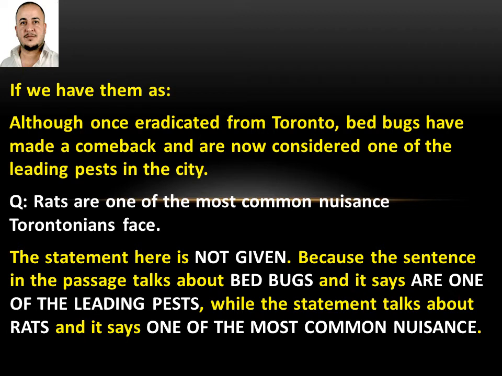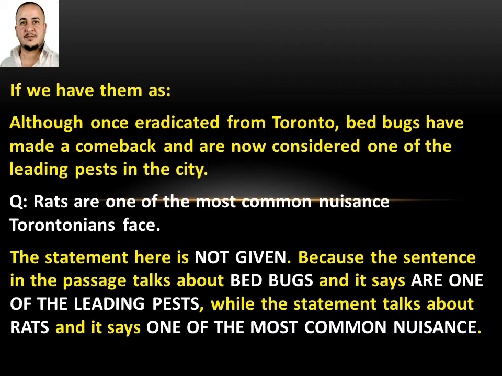If we have the sentences as: although once eradicated from Toronto, bedbugs have made a comeback and are now considered one of the leading pests in the city. And the statement says, rats are one of the most common nuisances Torontonians face.